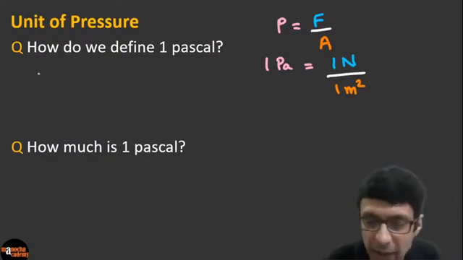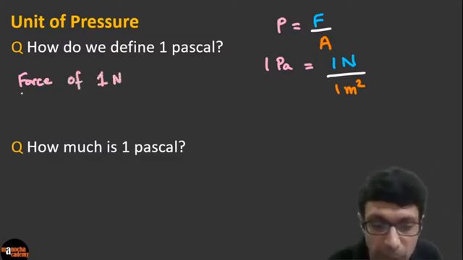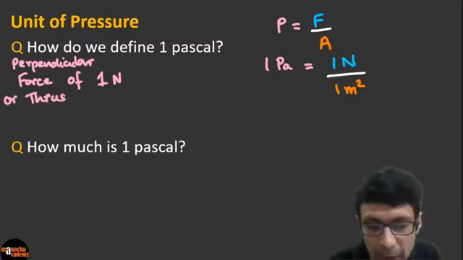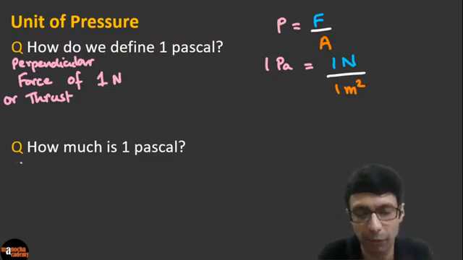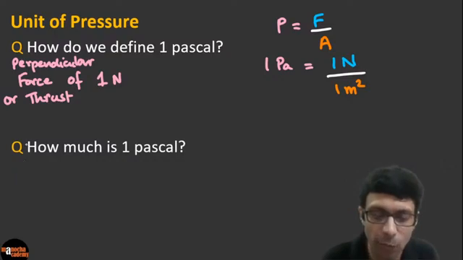1 Pascal is basically when we have a force of 1 Newton, or better to write perpendicular force, or correctly speaking thrust, of 1 Newton. So if your school is particular about writing thrust, you should write it because that's the proper definition. So we can write it directly.